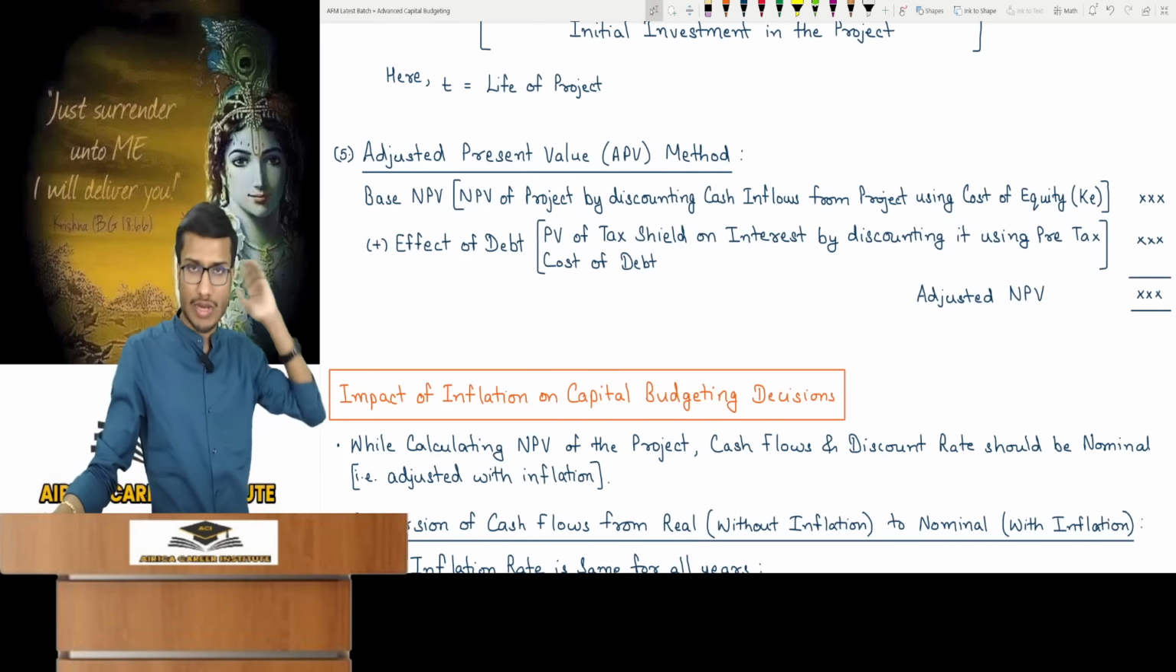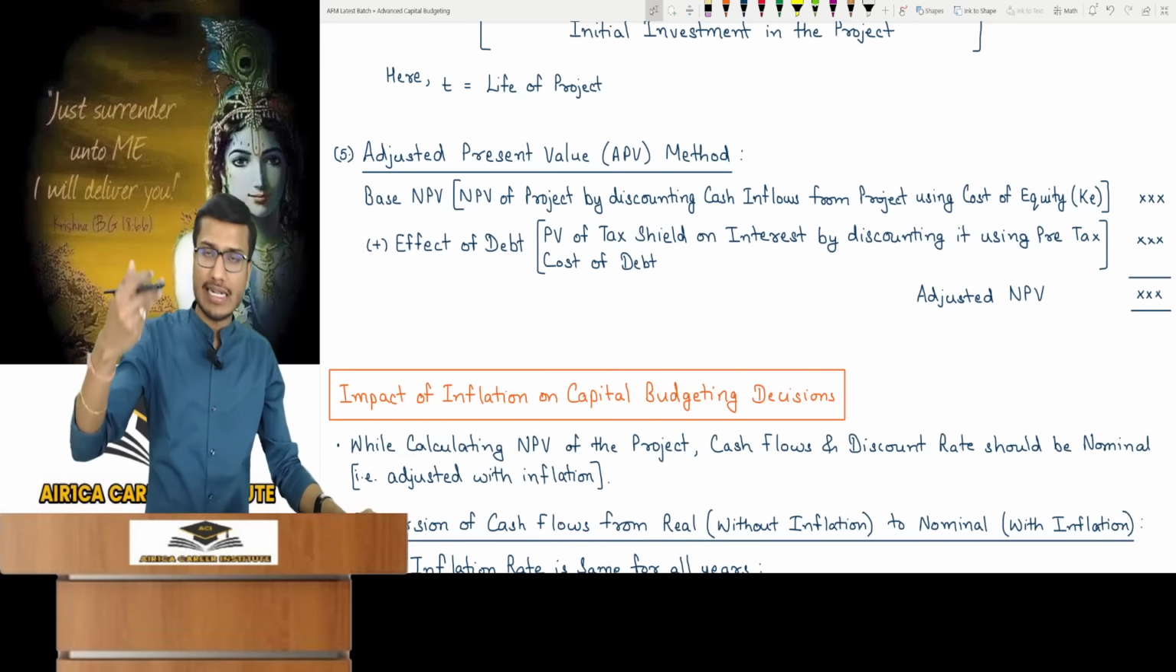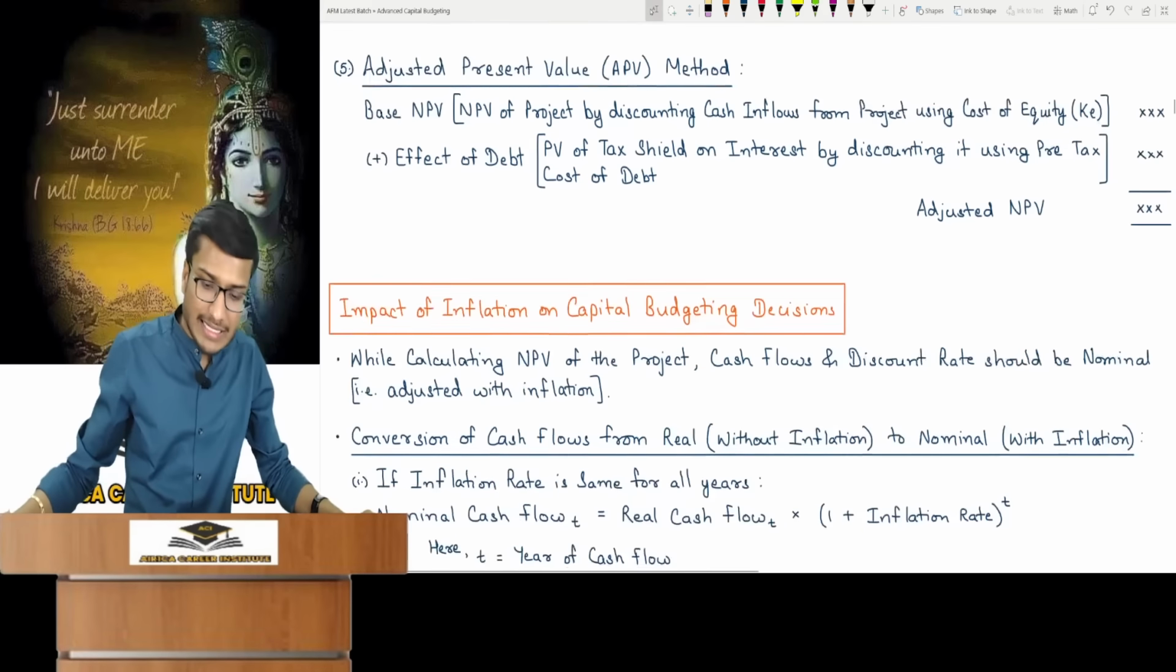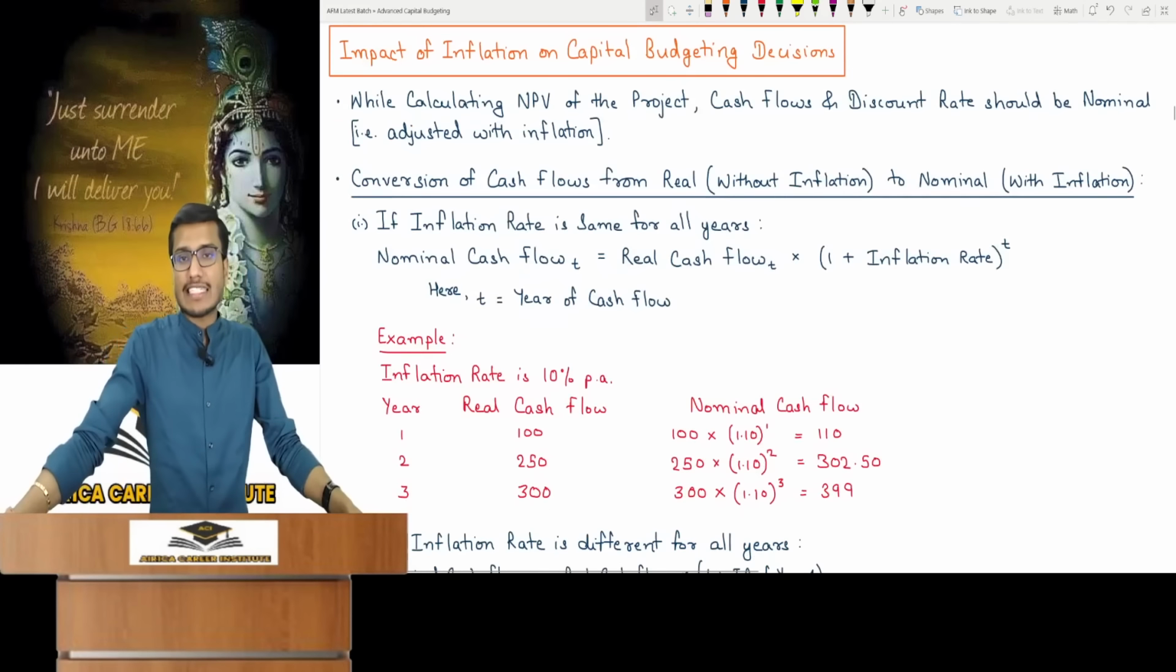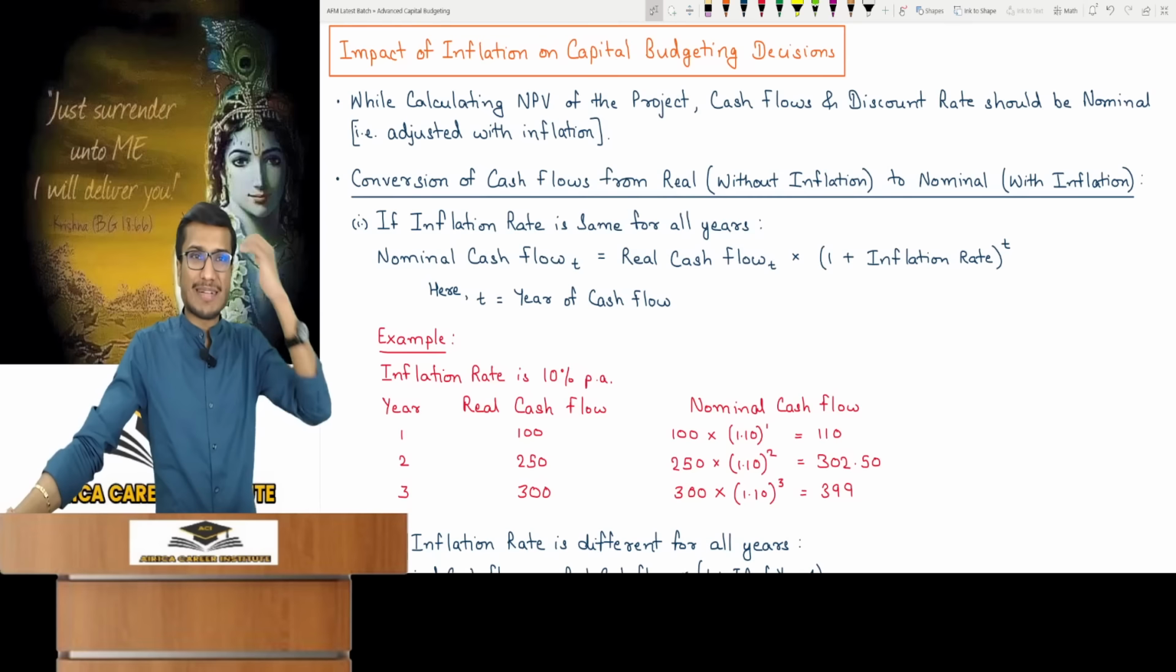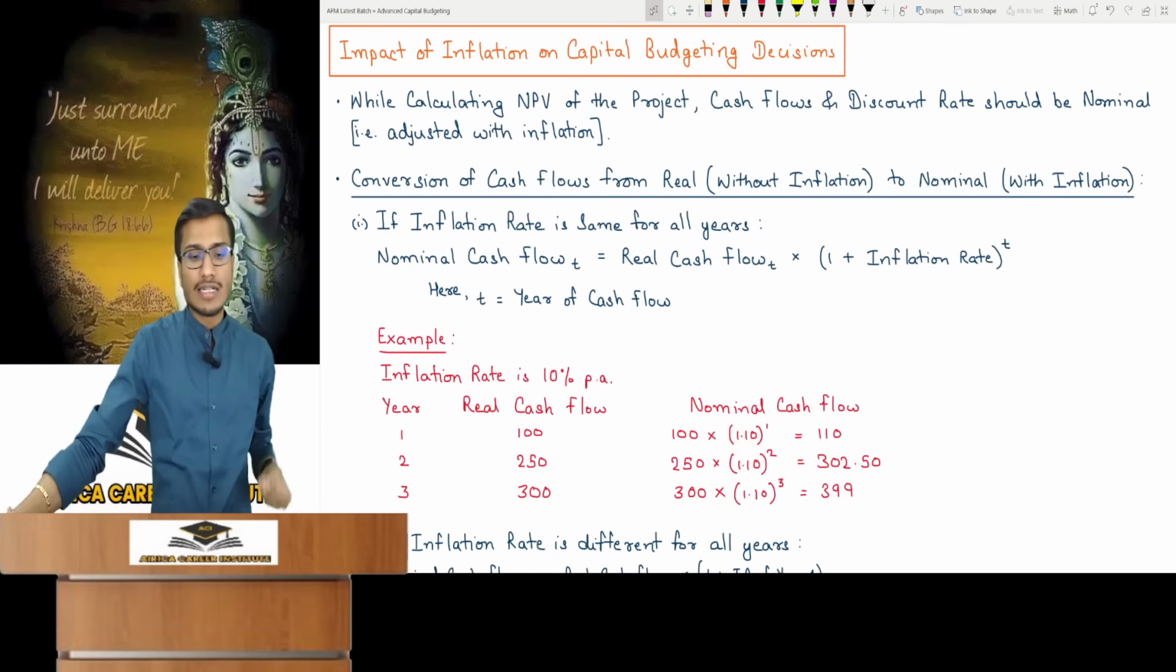There's also a question that I've made you do. You will get the adjusted NPV. Understand this much, the rest of the details were told in class, so you're ahead. Next, the impact of inflation on capital budgeting decisions. You can call this an advanced level topic.